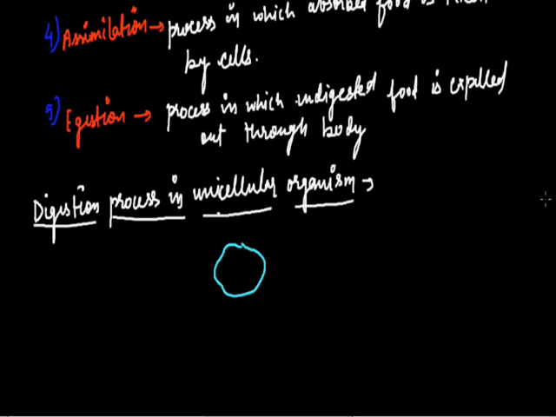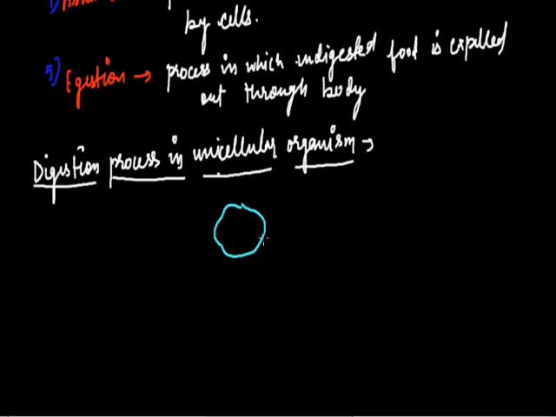Amoeba is a unicellular organism, belongs to phylum protozoa, and it has an irregular structure. The structure of amoeba is continuously changed by its false feet, pseudopodia, which help in locomotion as well as in nutrition.